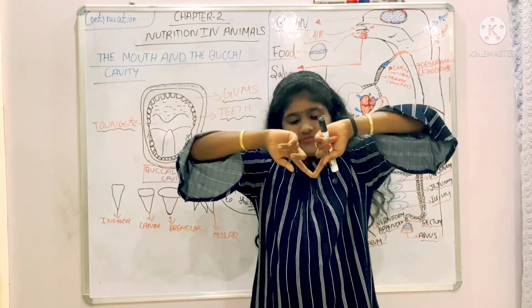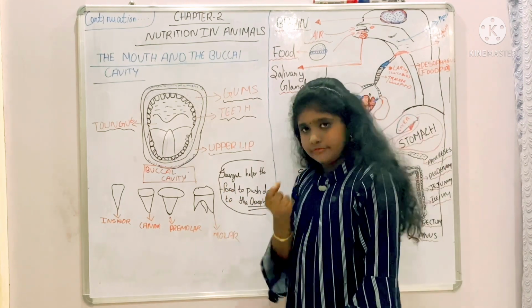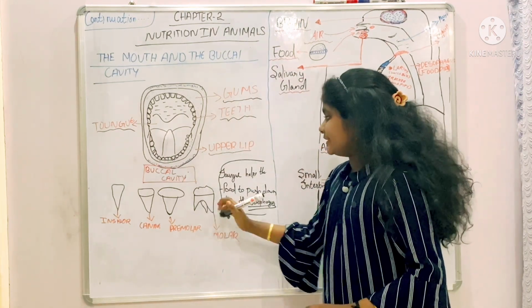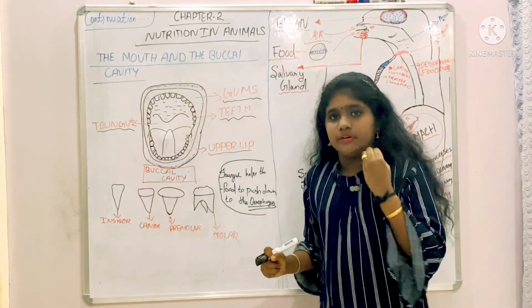Okay, this part is very pointed. Come to this, the last type of teeth, and that is molar teeth. This is molar. It is also not sharp. It helps to chew the food, to grind the food.